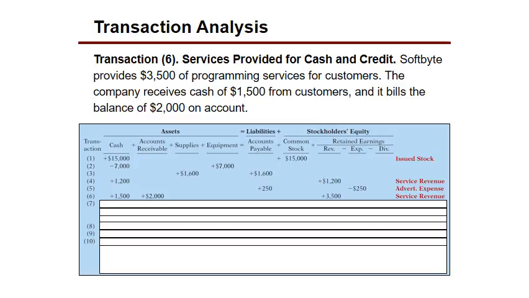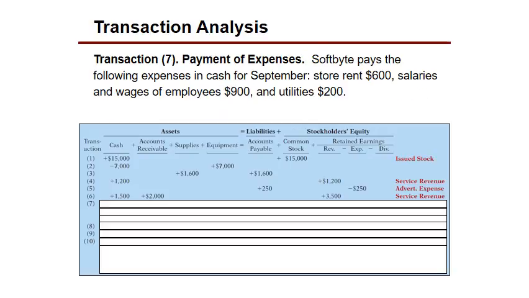Let's take a look at this next one now, number 7. They tell us that we are paying the expenses: store rent of $600, salaries of $9, and utilities of $2, and we're paying them in cash, aren't we? So the cash is going to go down by the total of these, and then our expenses are going to go up for these items, aren't they?